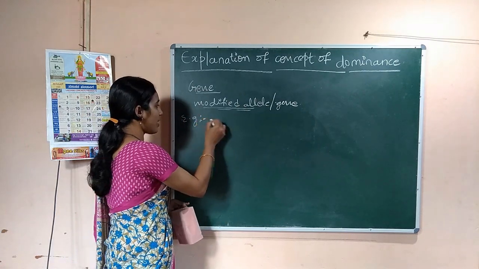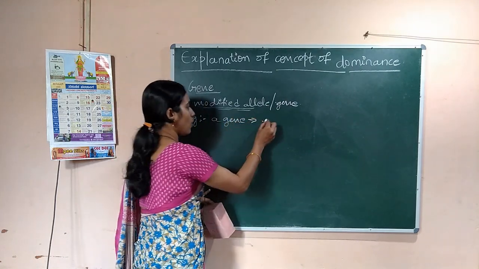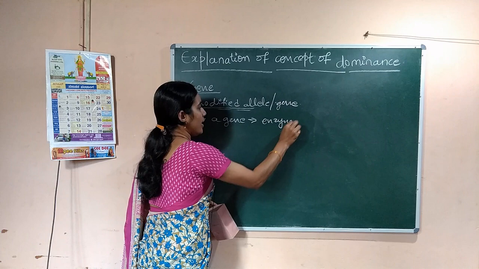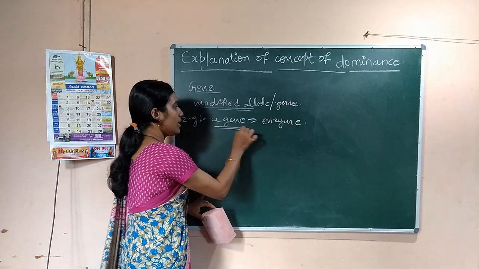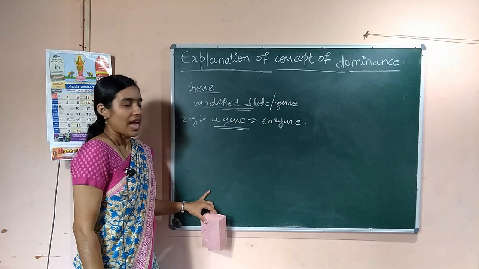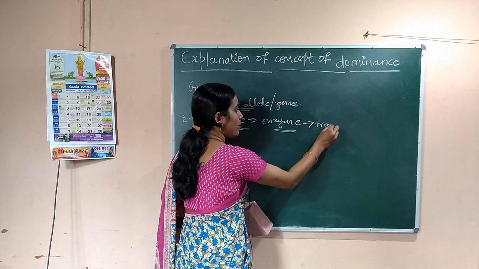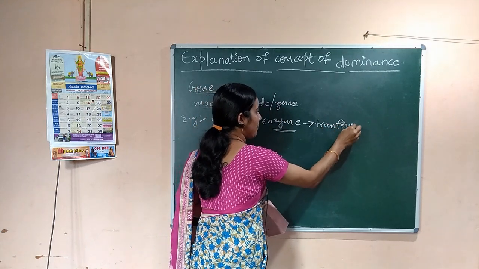See, if you take a gene that controls the production or synthesis of an enzyme, and this enzyme is required for the transformation of a substrate.